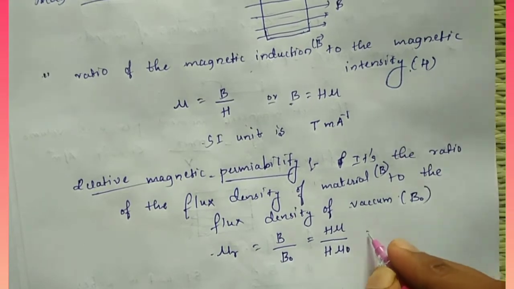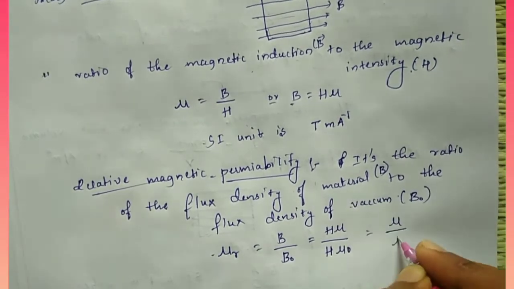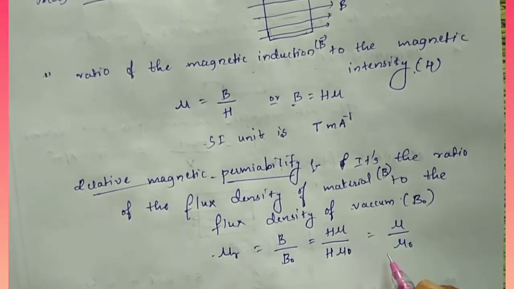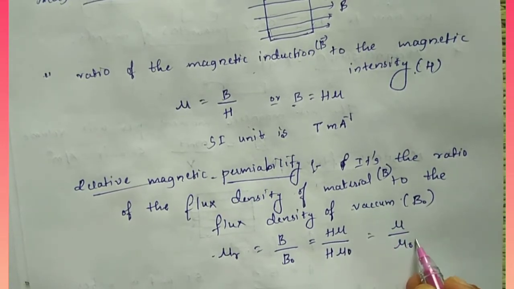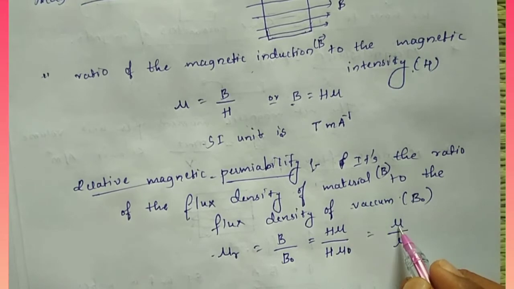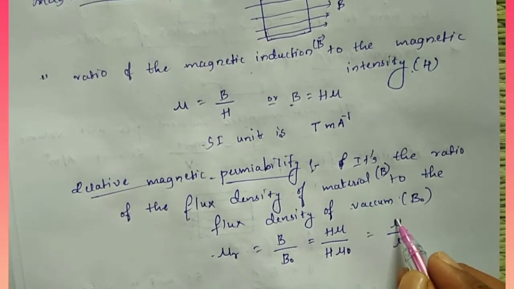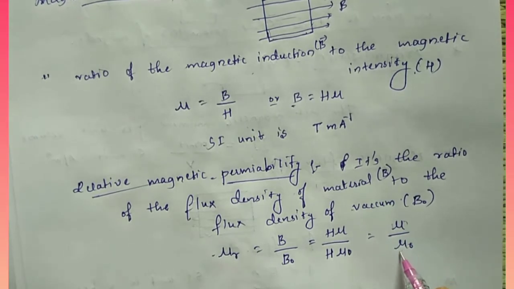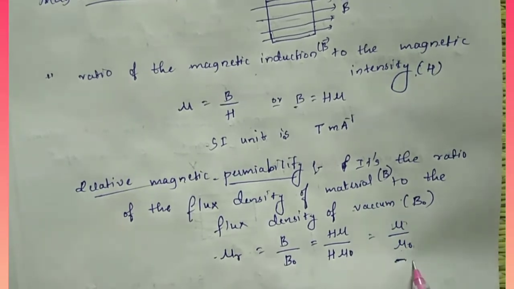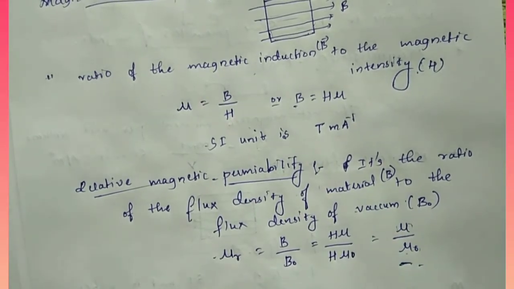H cancels, and the remaining term, mu divided by mu naught, is the relative magnetic permeability. So it is the ratio of the flux density of the material and the flux density of vacuum.